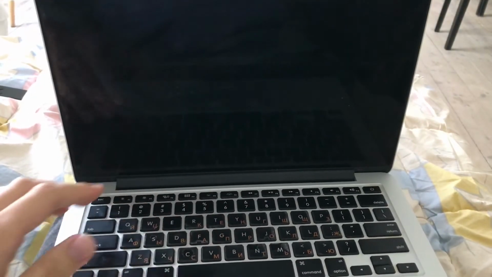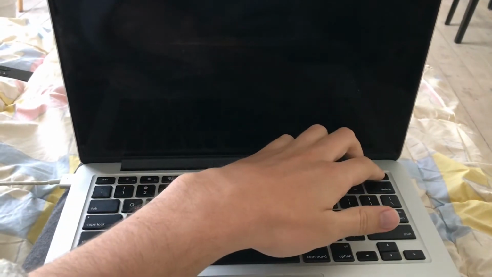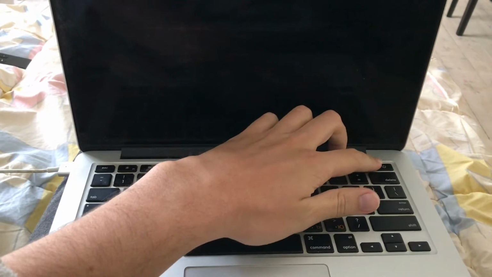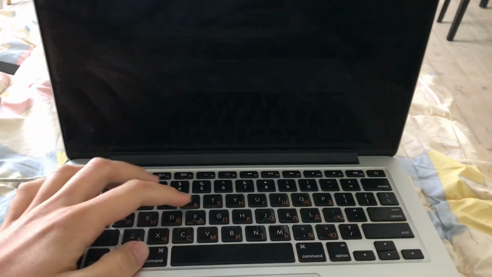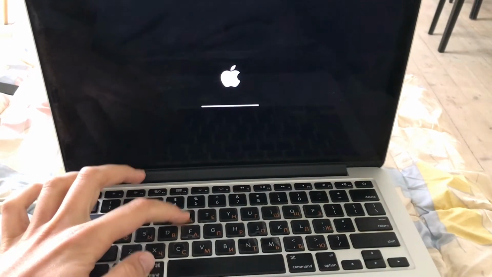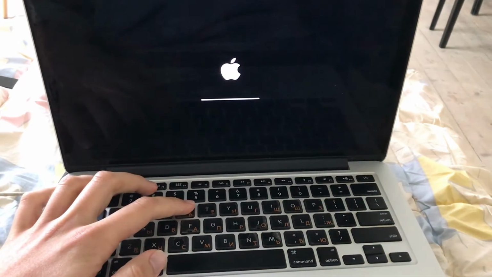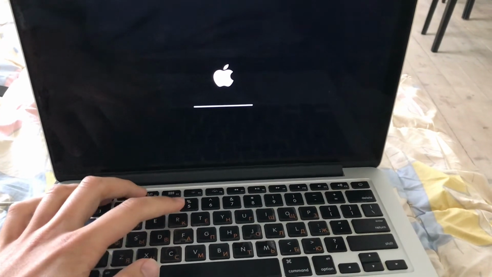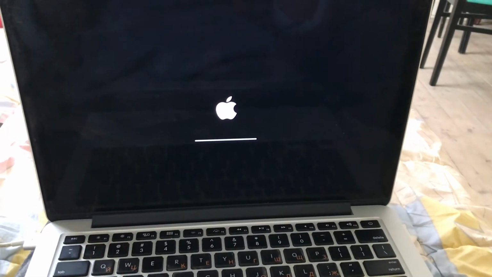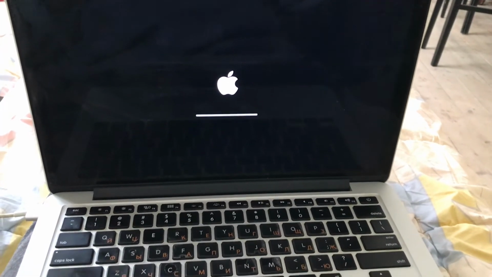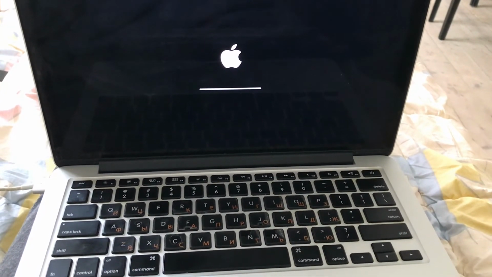So I will show you. As you can see at the moment this Mac just won't start. So I will just start a recovery mode, standard. So need to press power button and then Command R. And you need to hold it just after this sound on older Macs. And then the recovery mode should be enabled. And then, as I understand, you should be able to create a backup from your recovery mode.